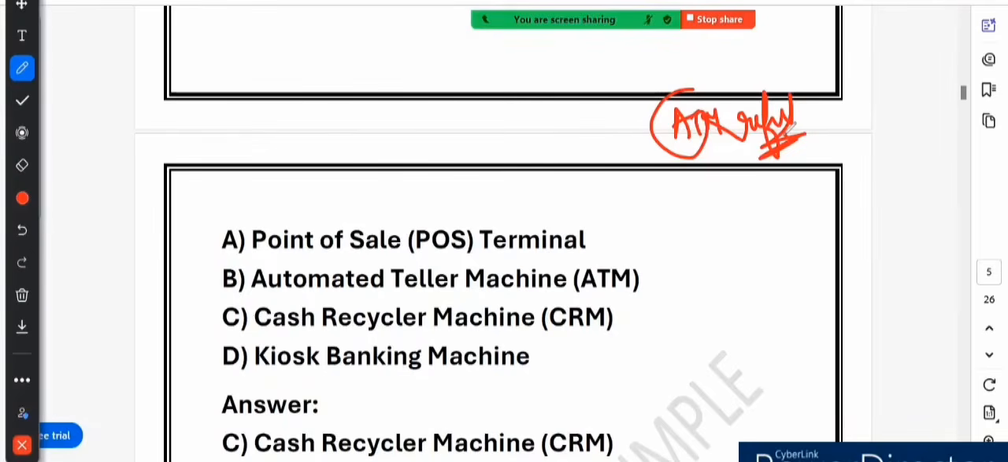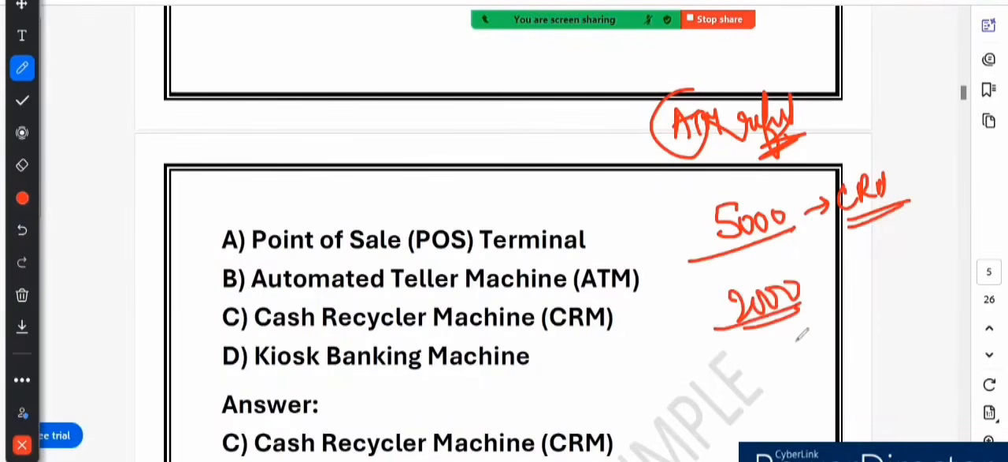And real-time update. So for example, let's say you deposited rupees 5,000 into a CRM in the morning. Later someone else withdraws rupees 2,000 from the same CRM using their card. So instead of waiting for the bank to refill the ATM, the CRM gives them part of your deposited cash. That is why it is called a recycler. It recycles deposited cash for withdrawal. I hope it is clear.